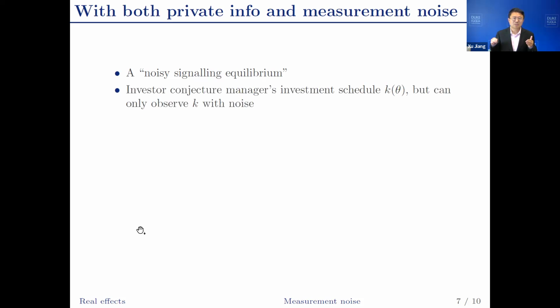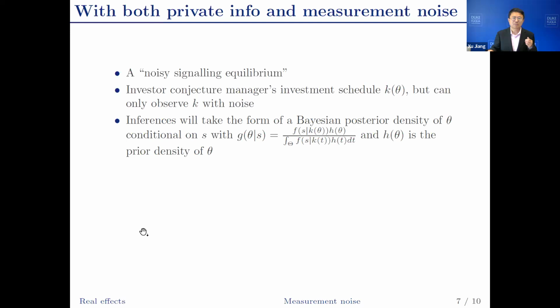So in this case, investors are still going to conjecture the manager's investment schedule, K of theta. They know that the manager observes theta, so they know that the manager's investment is going to be based on theta. So they're going to make that conjecture. But they cannot observe K. They can only observe K with noise, which is why we call this a noisy signaling equilibrium.